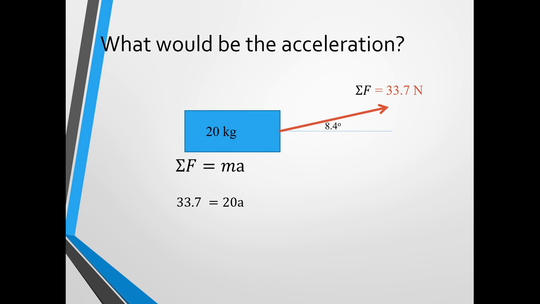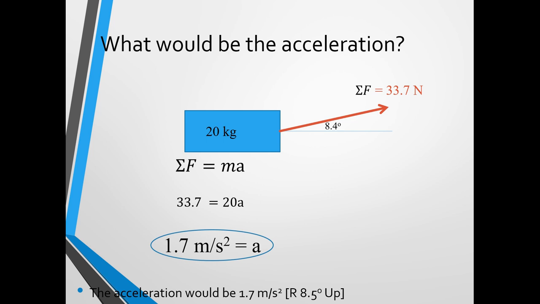So 33.7 will equal 20, that's the mass, times the acceleration. So to find acceleration, then you can just divide both sides by 20, and we'll get the acceleration is 1.7 meters per second squared. That is going in the same direction as the sum of those forces that we had on the previous slide. So the acceleration will be 1.7 meters per second squared, going right 8.5 degrees up.